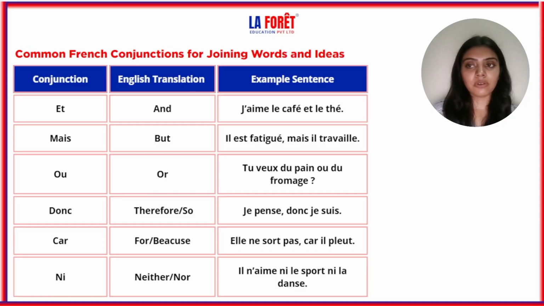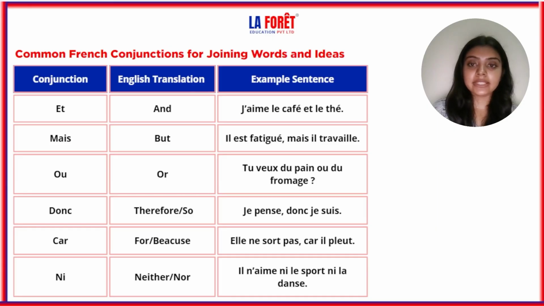So ni will be playing the role of pas. Let's repeat the conjunctions: et, mais, ou, donc, car, ni. And let's repeat the examples as well.